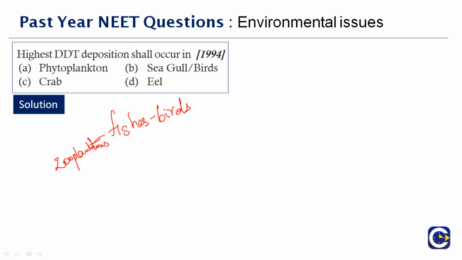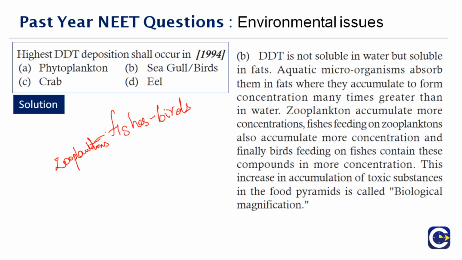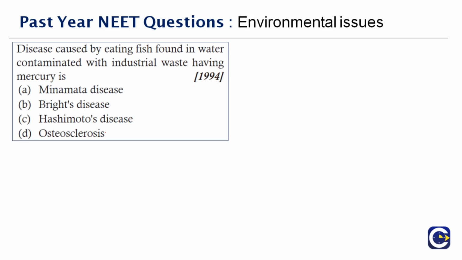Okay, so this is the main threat here actually. This increase in accumulation of toxic substance in their food pyramids is actually called or termed as biomagnification or bioamplification. The right answer to this question is option B. Next question here. Disease caused by eating fish found in water contaminated with industrial waste having mercury is dash.